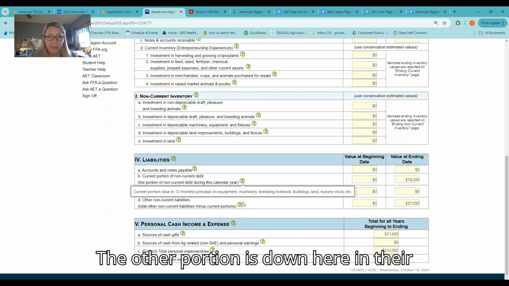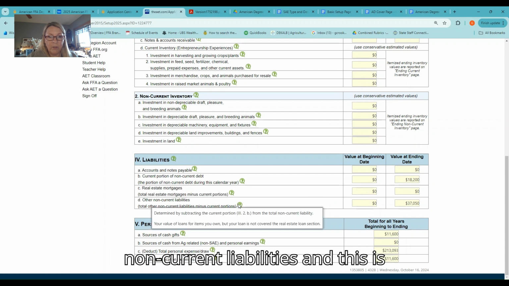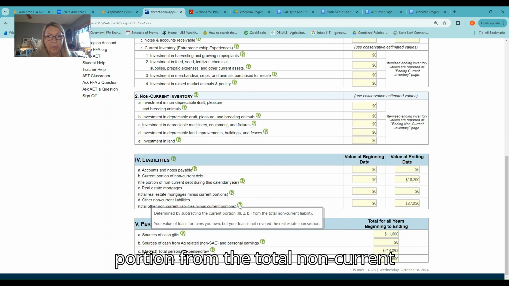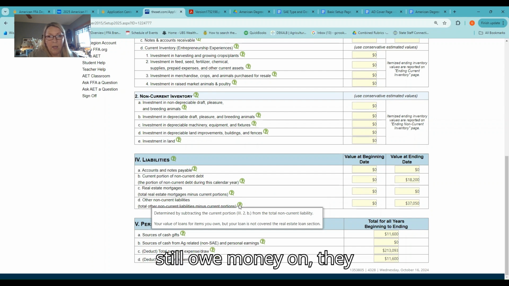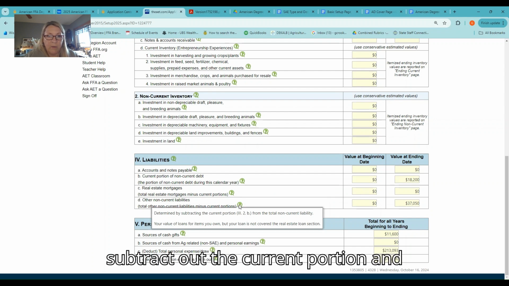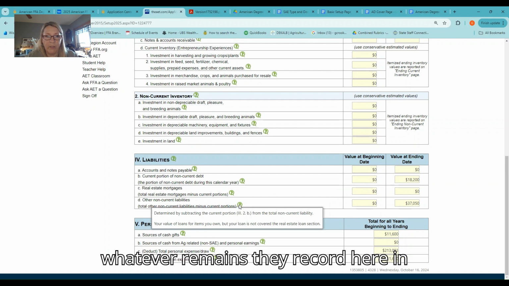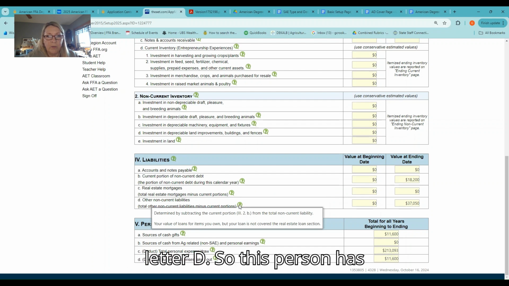The other portion is down here in their non-current liabilities, and this is determined by subtracting the current portion from the total non-current liability. So their total loan that they still owe money on, they subtract out the current portion, and whatever remains they record here in letter D. So this person has left to pay yet on their piece of equipment, or in their liability, $37,050.